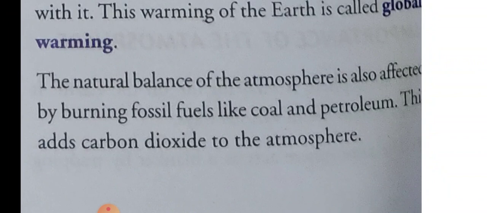The natural balance of the atmosphere is also affected by burning fossil fuels like coal and petroleum, and this adds carbon dioxide to the atmosphere. When we burn fossil fuels like coal or petroleum, it also increases the amount of carbon dioxide, and it can disturb the natural balance.